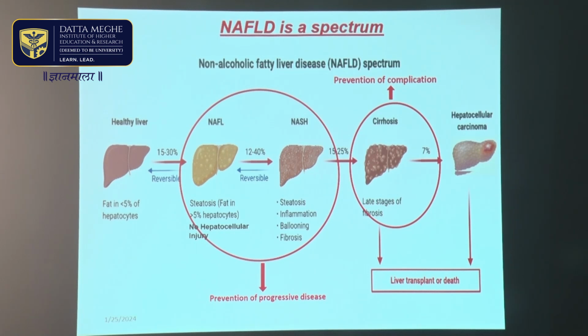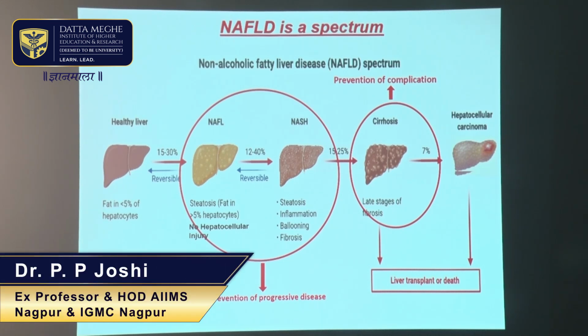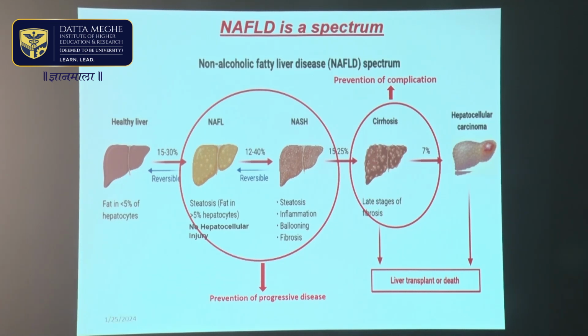But this stage is totally reversible, and there is no hepatocellular injury. This will progress to non-alcoholic steatohepatitis, where liver enzymes may be elevated, and patients have not only steatosis, that means fat in the liver cells, but also inflammation and ballooning, and fibrosis sets in. This is partially reversible.